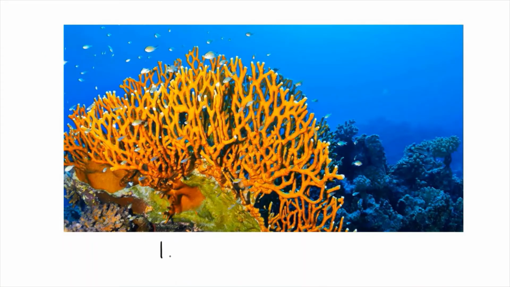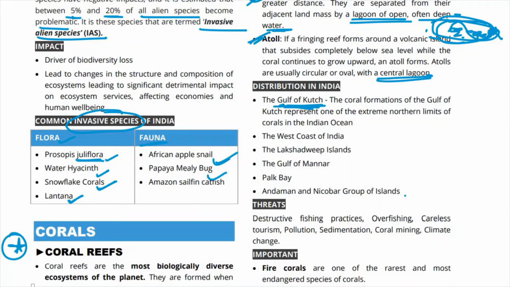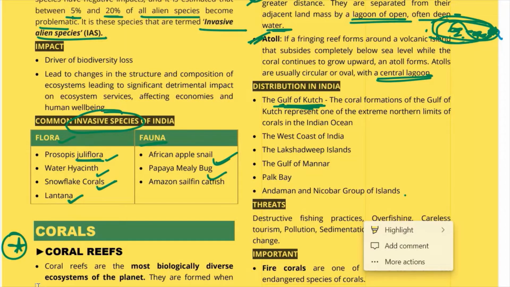So remember these fire corals, okay? These are fire corals, and fire corals are one of the rarest and the most endangered species of coral. So remember, they are one of the most endangered.